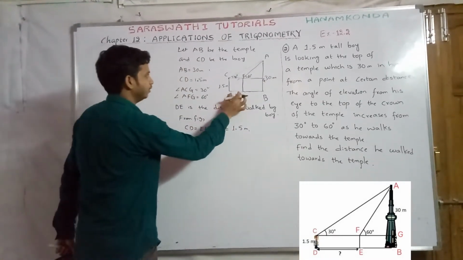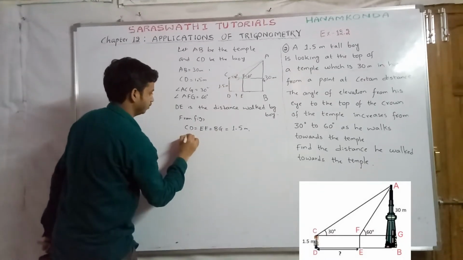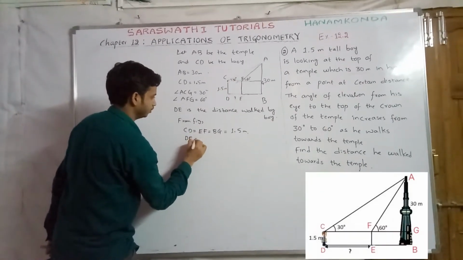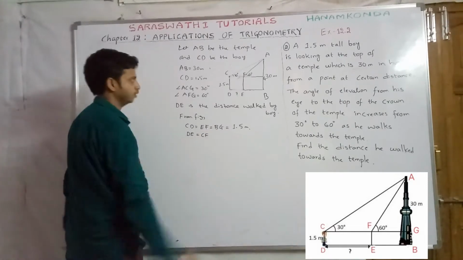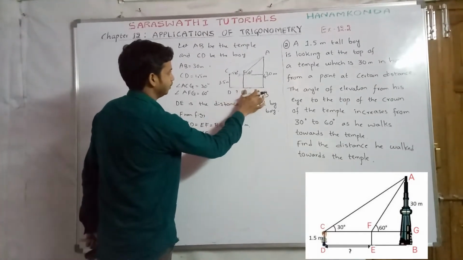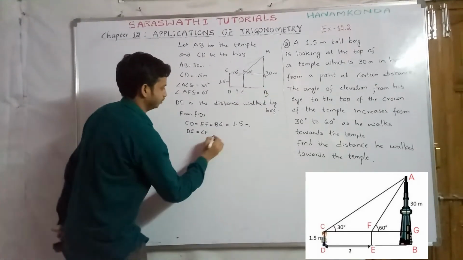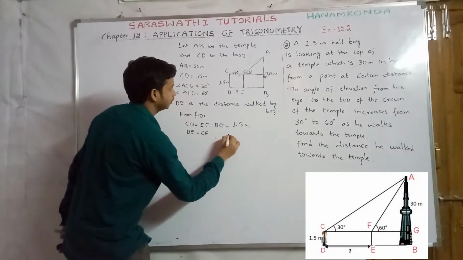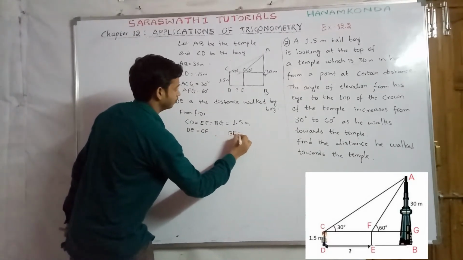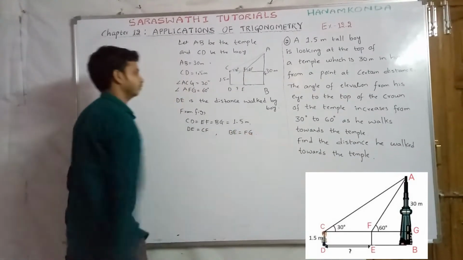DE equals CF, and similarly BE equals FG from the figure.